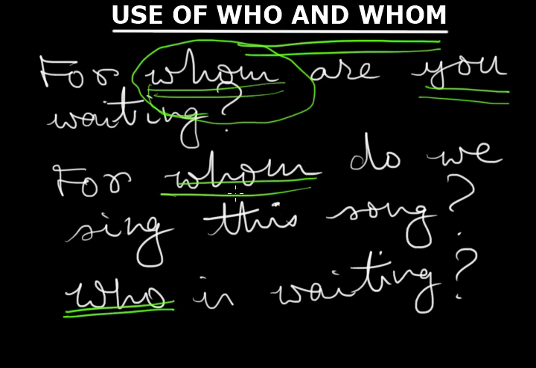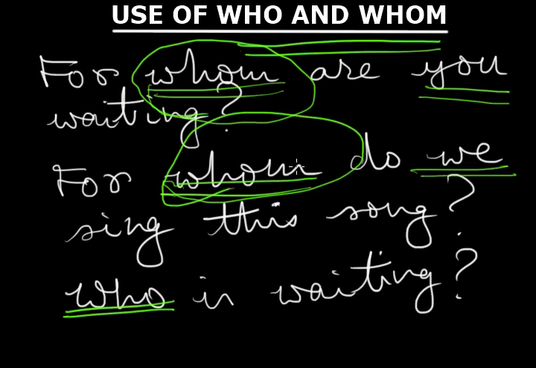Again, look at this sentence: For whom do we sing this song? Whom is of course not the subject but the object, and the subject is we. Whom is again at the receiving end of this action. So these are the cases when we use whom and not who.